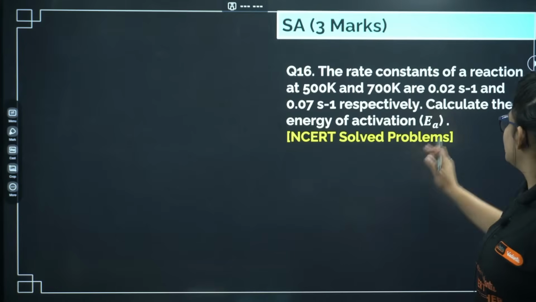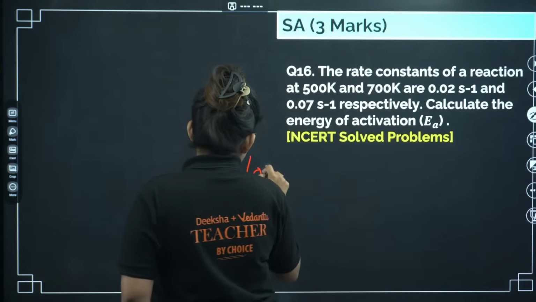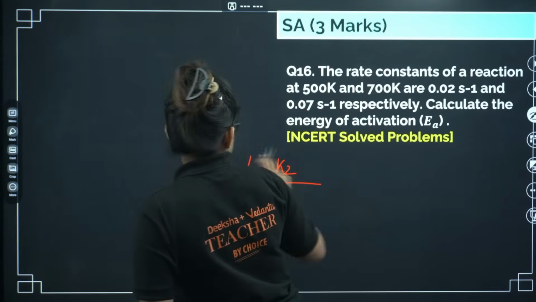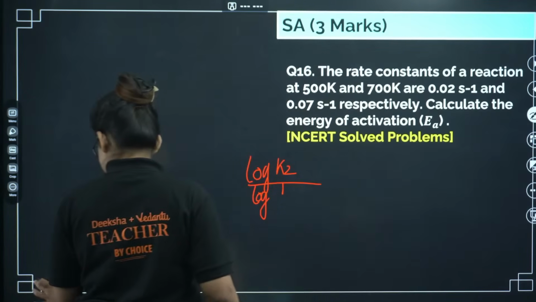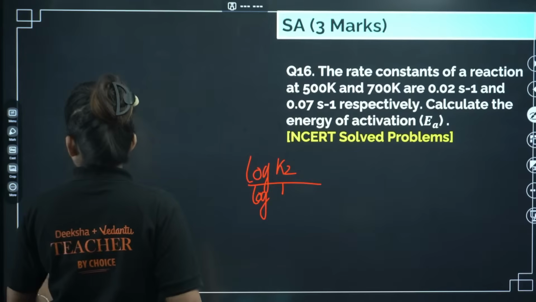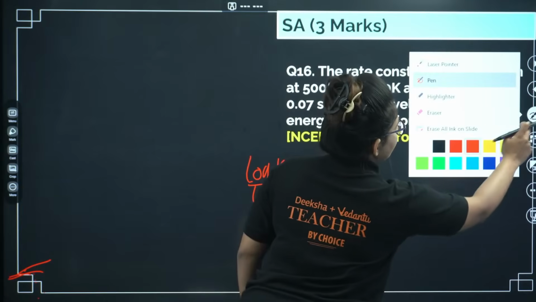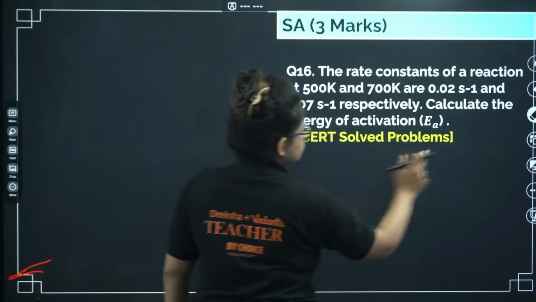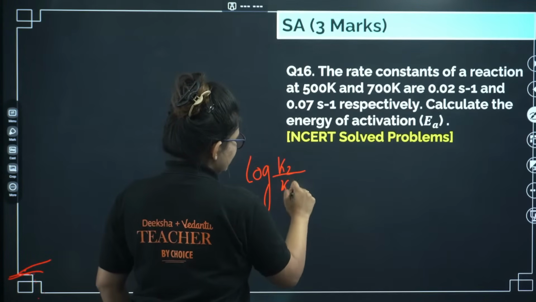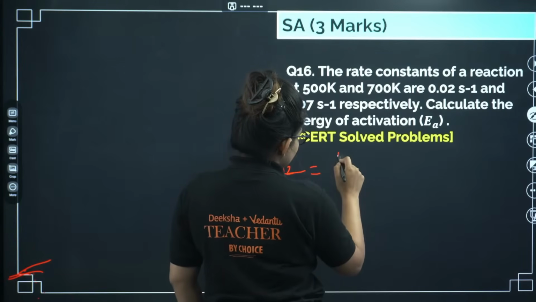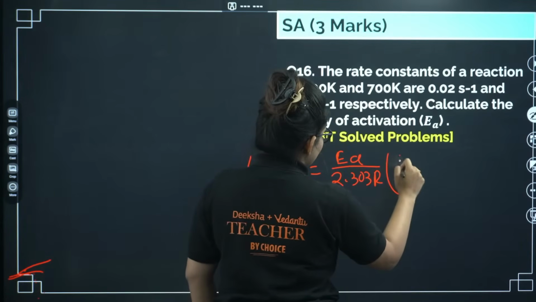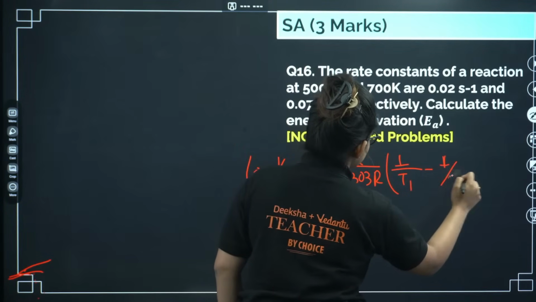What you have to do here is, if I just write down the formula, log K2 by K1 equals Ea by 2.303 R into (1 by T1 minus 1 by T2).